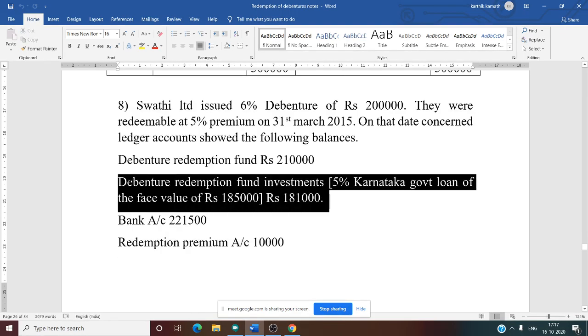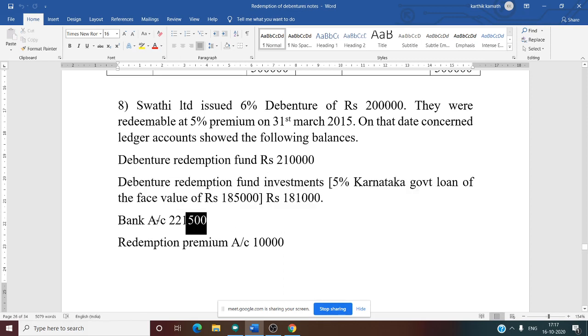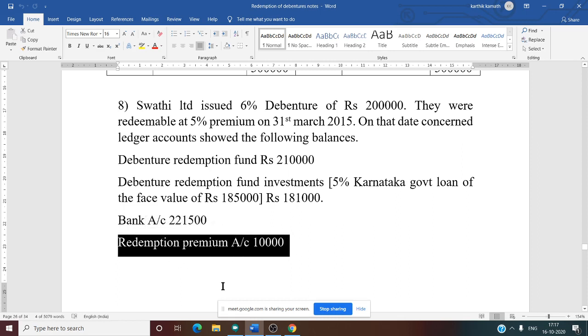See this? Debenture redemption fund investment balance is 1,81,000 and 5% Karnataka government loan of the face value 1,85,000. So the face value of the loan is mentioned in the problem, and the balance is given separately. Bank balance is also mentioned, that is 2,21,500, and redemption premium balance is given, that is 10,000.